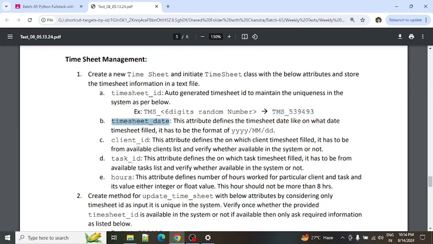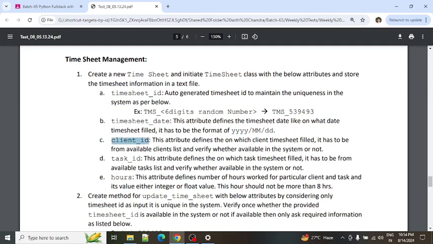And here is the timesheet date, the date for which the timesheet has to be generated. So this date has to be accepted in this format itself. If you are accepting it in this format in the timesheet, then there is no need to validate it while generating the bill. This is the one case.